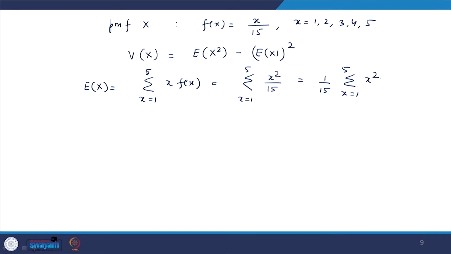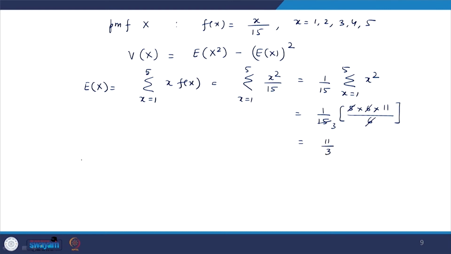Now, again what is it? It is nothing but the sum of squares of natural numbers up to 5. As per the formula of sum of squares, it is n into n plus 1 into 2n plus 1 by 6, so 5 into 6 into 11 upon 6. So, this cancels out, 5 into 3 times cancels out. So, it is 11 upon 3.